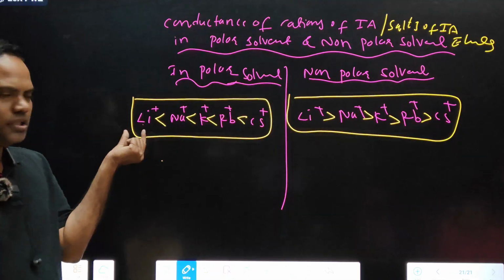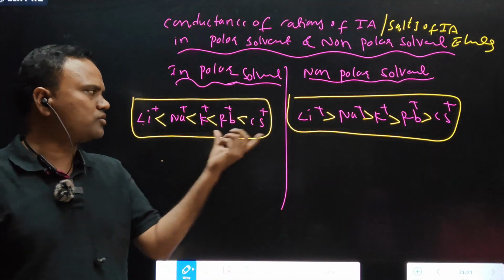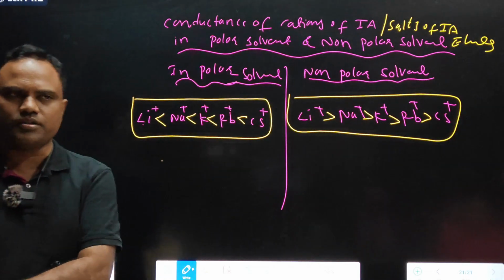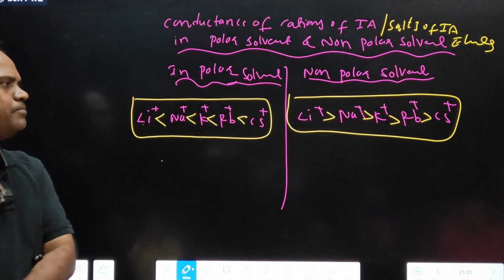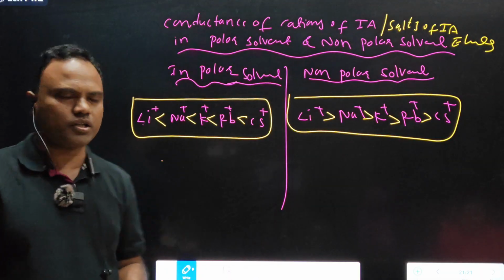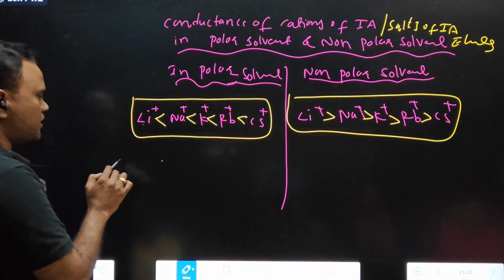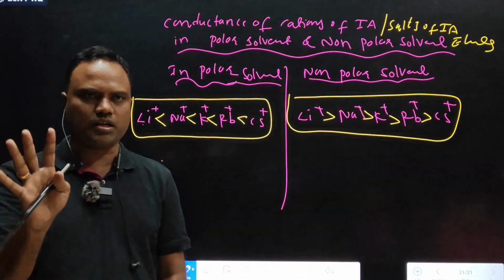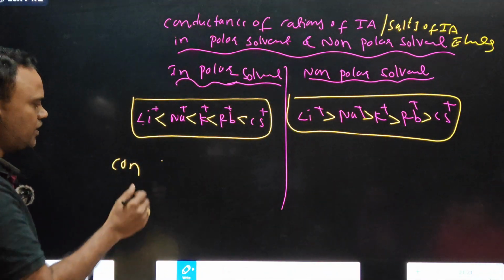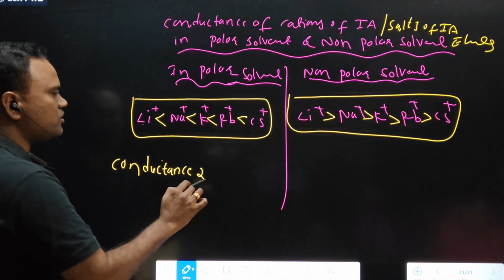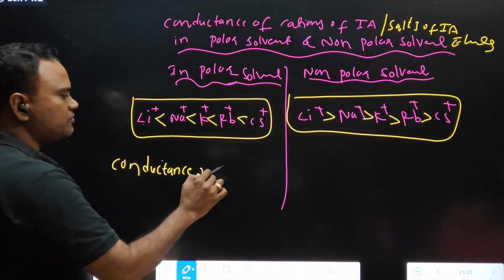For example, lithium chloride, sodium chloride, potassium chloride, rubidium chloride, cesium chloride. Here also I can take salts. Salts are ions. Clear? So without getting any confusion, you can frame one relation. You can write one relation. You tell me what is the relation in case of polar. One condition is given, that is general condition. Again we can write another condition. Conductance is proportional to, tell me, whose size is more?